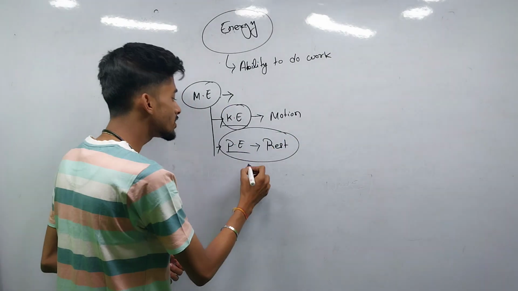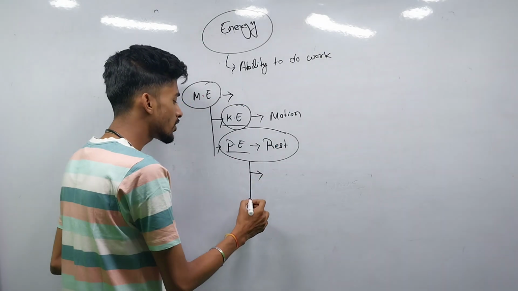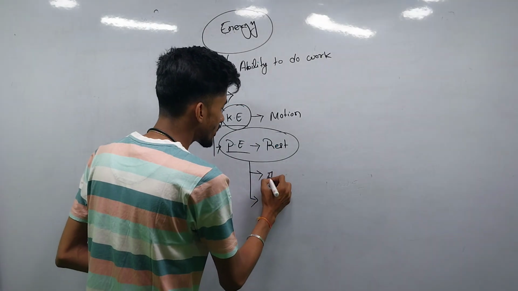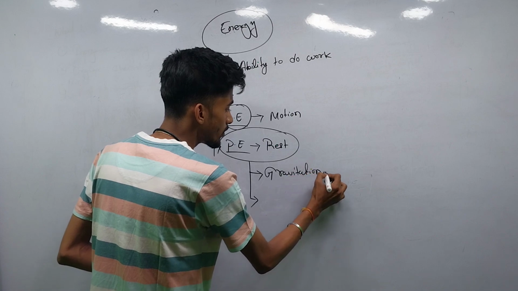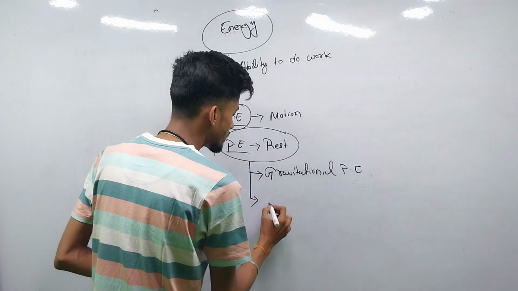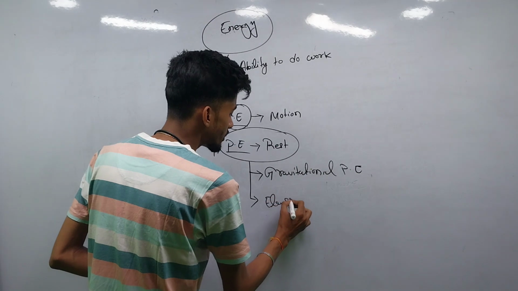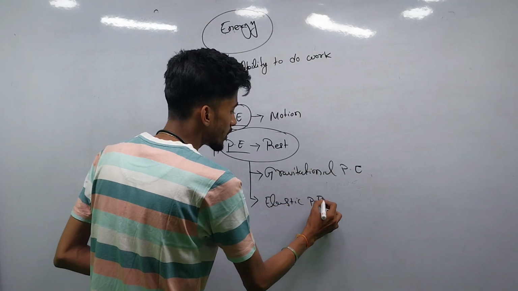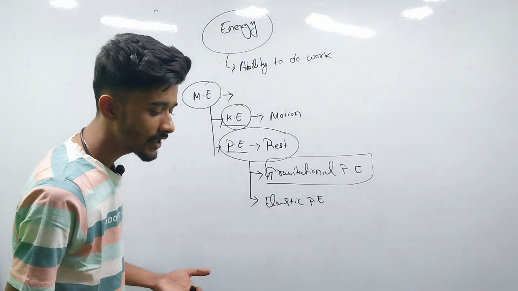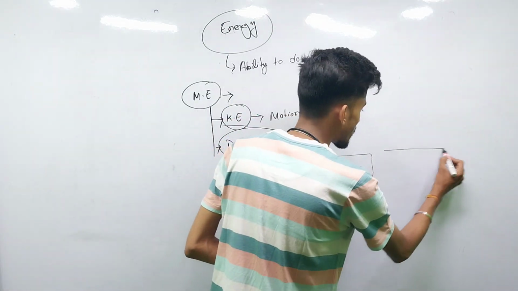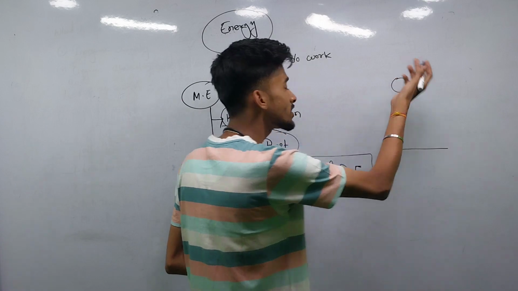Potential energy is again of various types. We are going to discuss two types: one is gravitational potential energy, another is elastic potential energy. Gravitational potential energy means whenever there is an object, suppose this is the surface of the earth and the object is in rest.